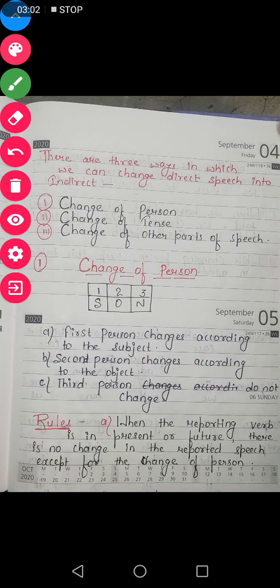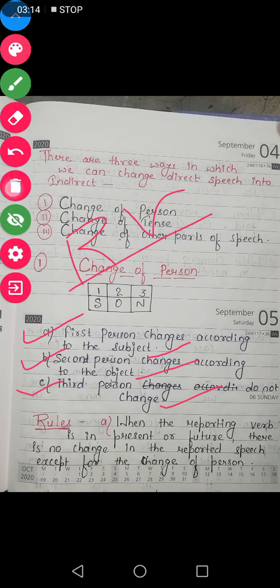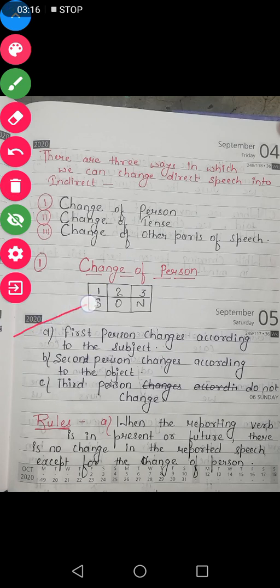Now come to more rules. One more rule concerns the reporting verb. Reporting verb, as I have told you, is the statement that is written outside the inverted comma.